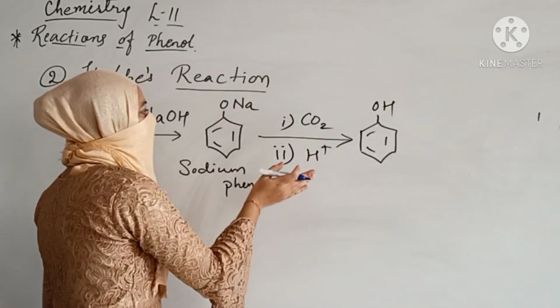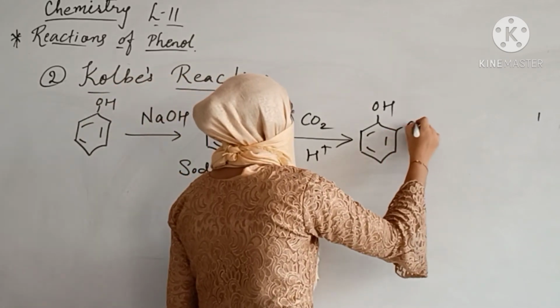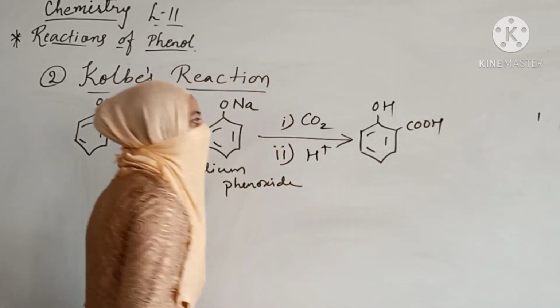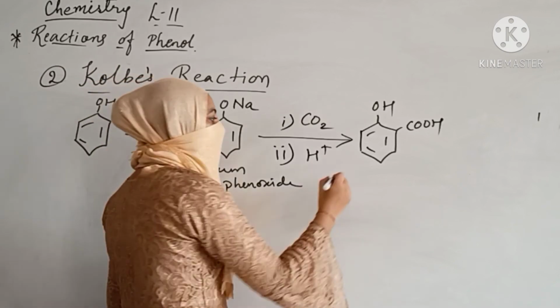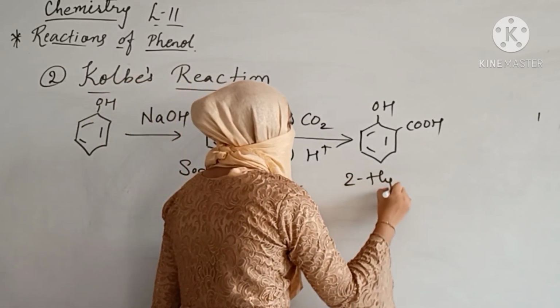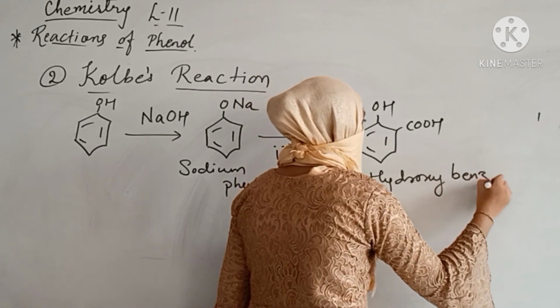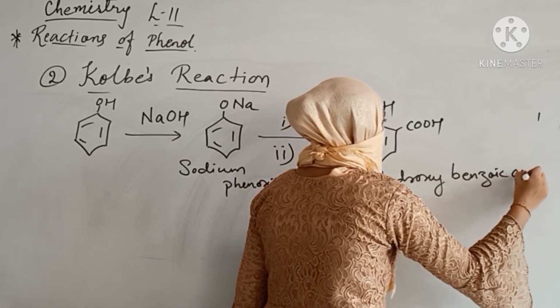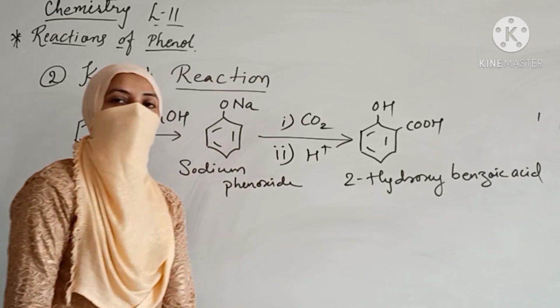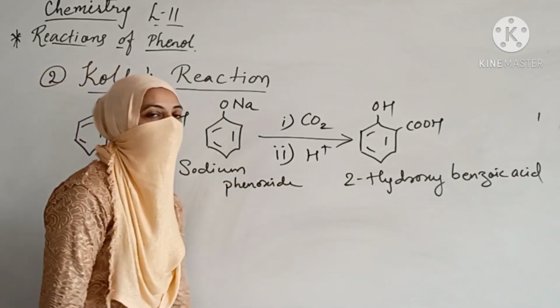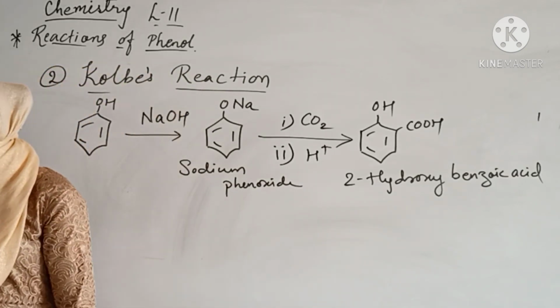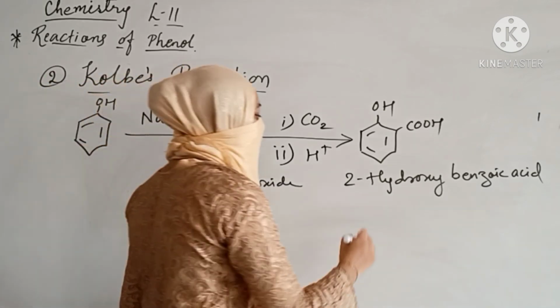OH: again Na will be removed and you will be having OH over here. This is also called 2-hydroxybenzoic acid. It is also called salicylic acid.